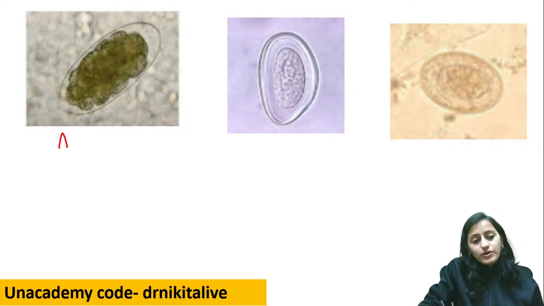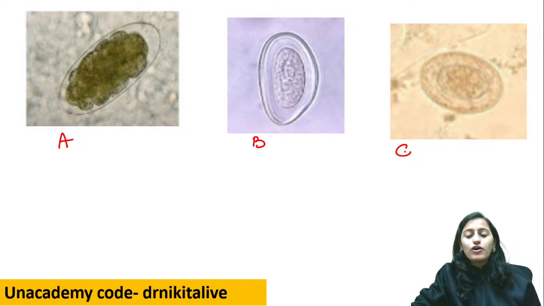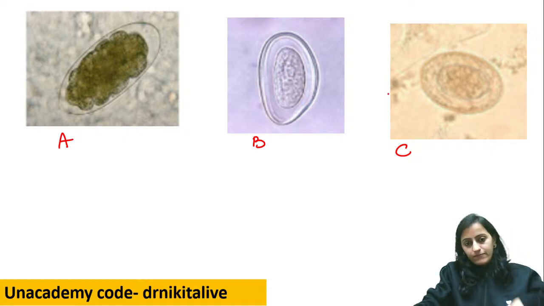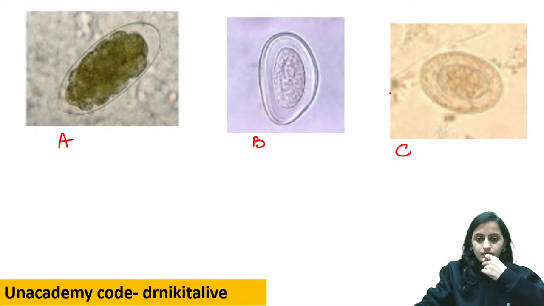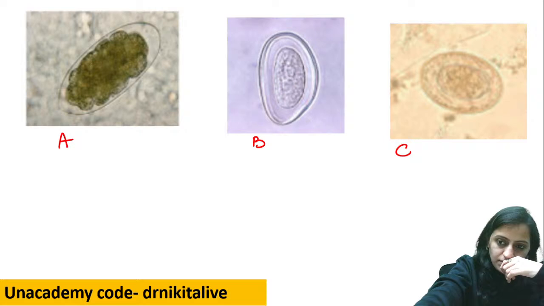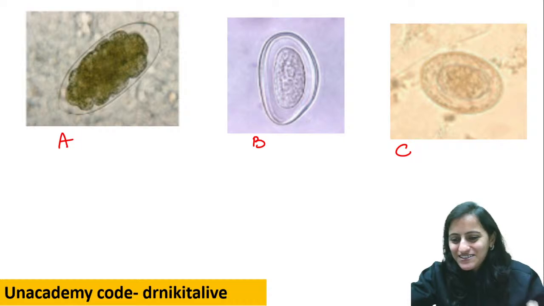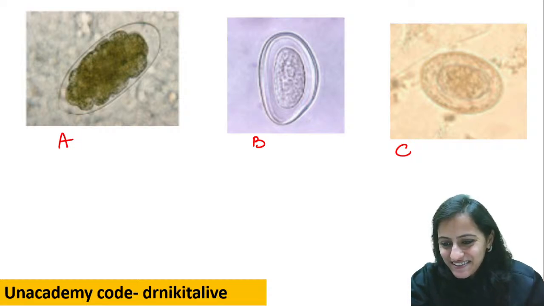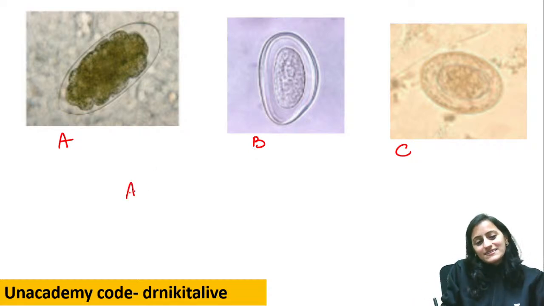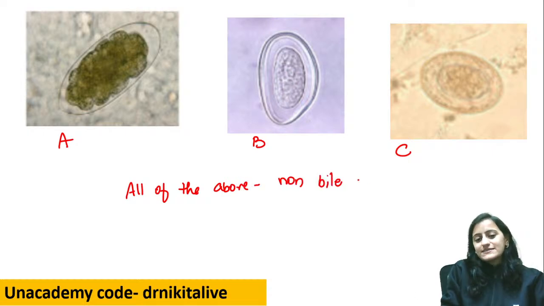Next one. Tell me which of the following eggs, A, B or C, is non-bile stained? Okay, so I'm waiting for the correct answer. I think none of the students has got the correct answer. Yes, the answer is all of the above. Okay, all of the above are non-bile stained eggs.